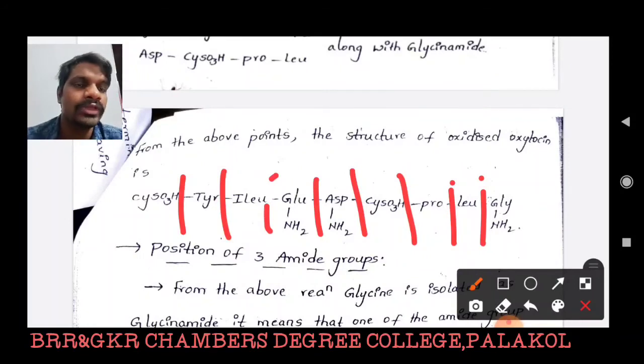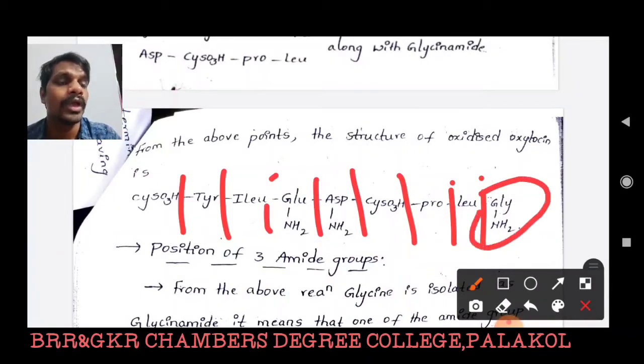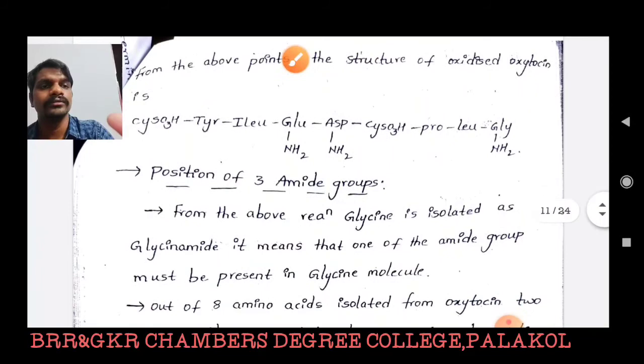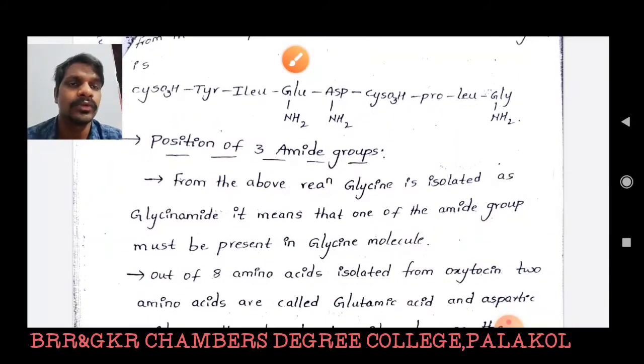So along with these 8 peptide linkages, we have another 3 amide linkages, and one amide linkage is already present at the glycine molecule. We didn't know about the other 2 amide linkages. So based on the points below, you can determine the other 2 amide linkages.